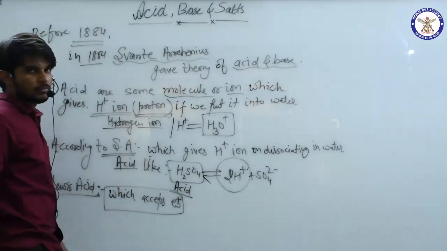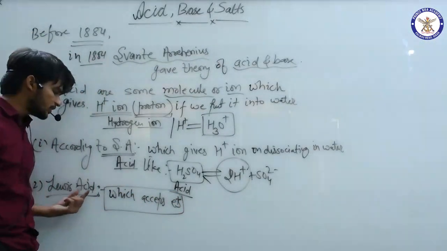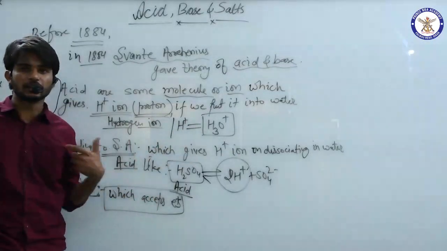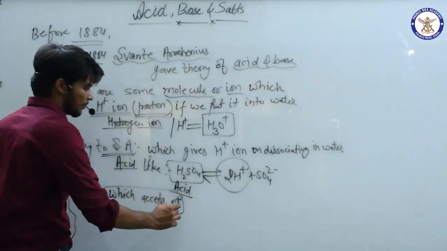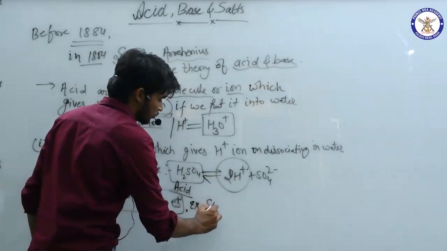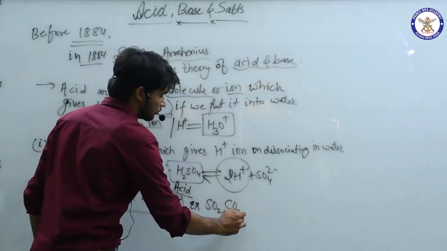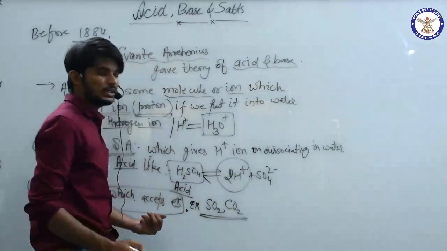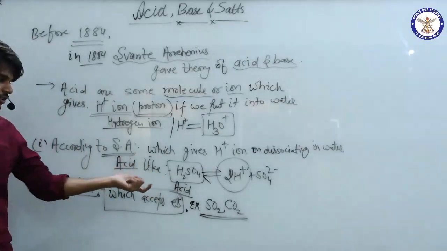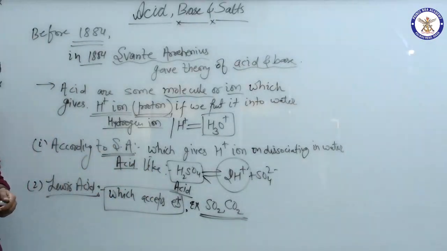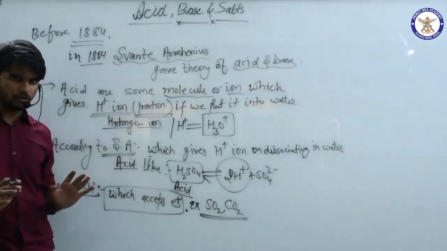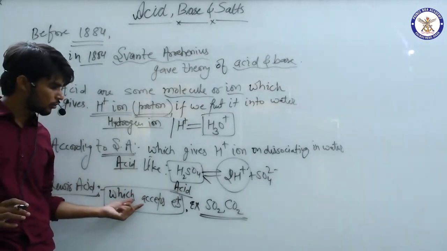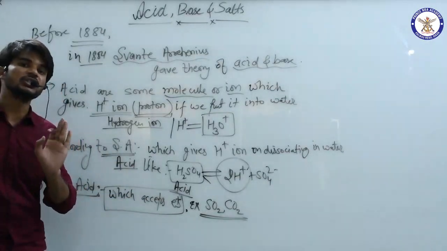Very simple. According to Lewis, acids are those which accept electrons. Examples: SO2, CO2, or ZnCl2 can also be written over here. Any species, any molecule, any ion which accepts electrons will be known as a Lewis acid.